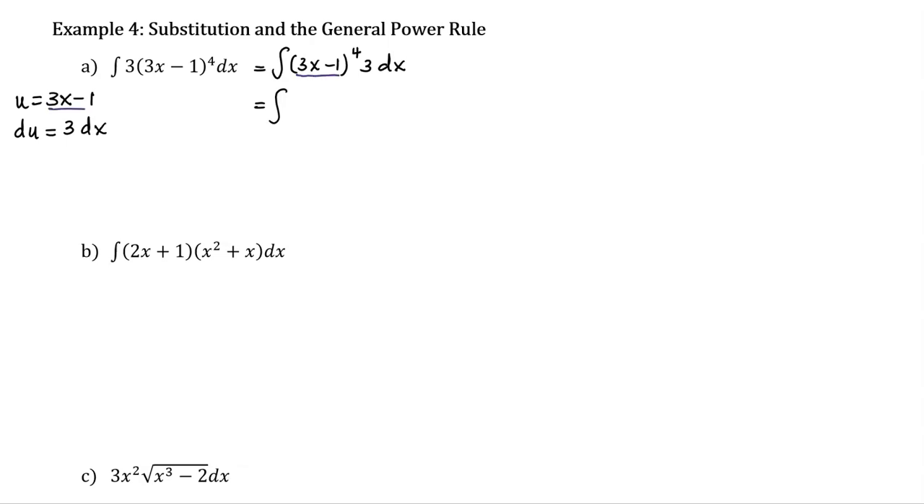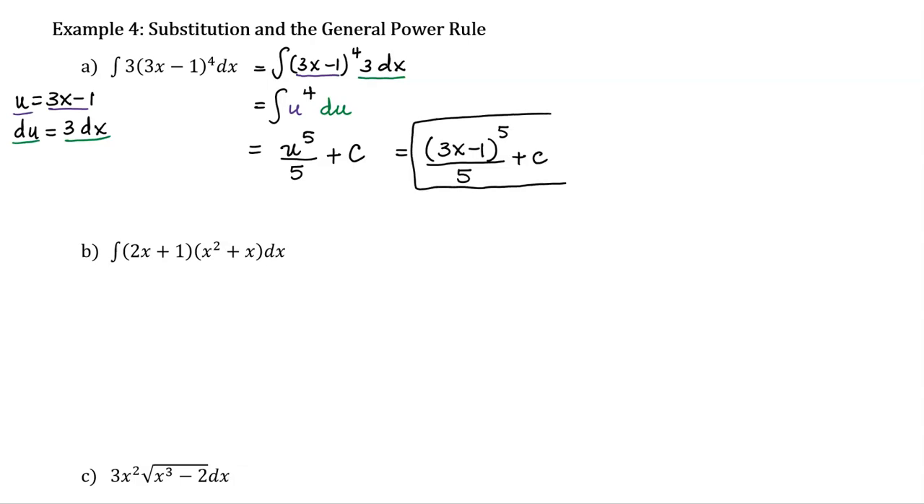Let's start substituting. I'm going to replace the 3x minus 1 with a u. It's still raised to the 4th power. And then for 3dx, we're substituting in du. This here is the general power rule. Increase the exponent by 1, divide by the new exponent, and don't forget to add on your constant of integration. And then finally, we substitute back in and replace u with what it was equal to, which was 3x minus 1. We still raise it to the 5th power and divide by 5, and we make sure to keep our constant of integration.